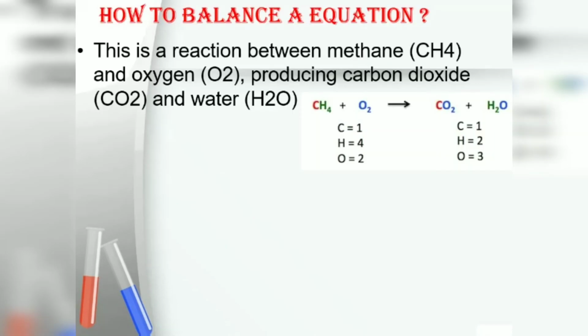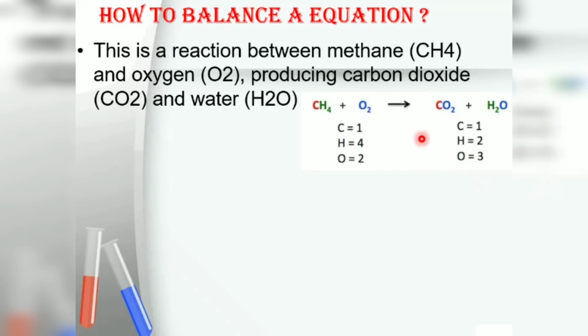Now, how to balance the equation? This is a reaction between methane and oxygen producing carbon dioxide and water. See the reaction: CH4 plus O2 gives CO2 plus H2O. Now we have to balance this equation. How can we balance it? Count the number of atoms present in the reactants; it should be equal to the number of atoms present in the products.